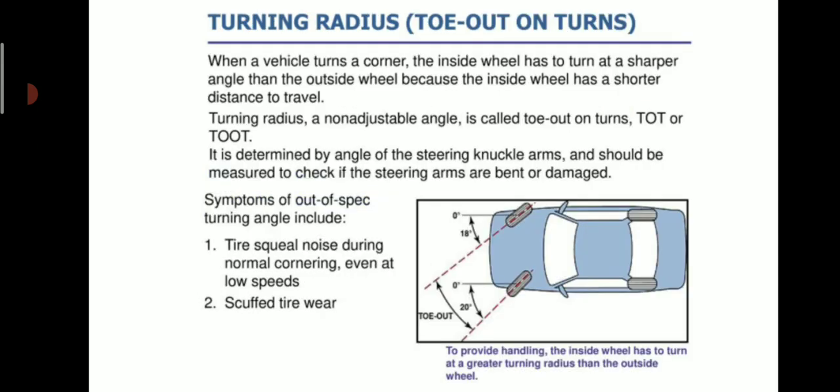Turning radius. When a vehicle turns a corner, the inside wheel has to turn at a sharper angle than the outside wheel, because the inside wheel has a shorter distance to travel. Turning radius, a non-adjustable angle, is called toe out on turns, TOT or TOOT. It is determined by the angle of the steering knuckle arms and should be measured to check if the steering arms are bent or damaged.